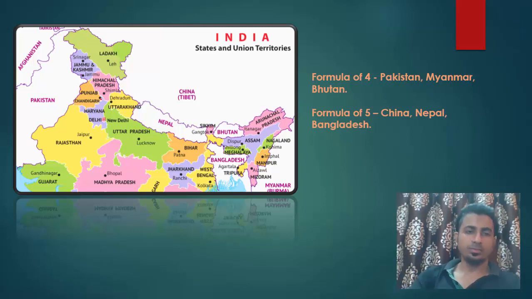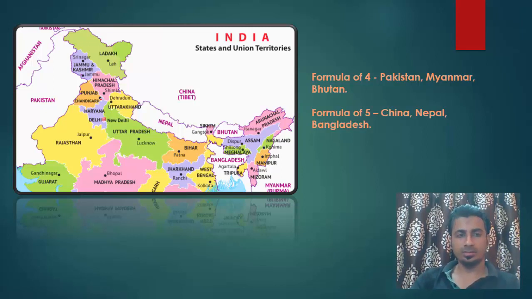So now before telling you how to remember the states, I've got a formula of 4 and a formula of 5 so that you can remember a few of the states beforehand. Like for formula 4, I've got 4 states. So there are 3 countries in the neighborhood which have got 4 Indian states as their neighbor. So this is the formula of 4.